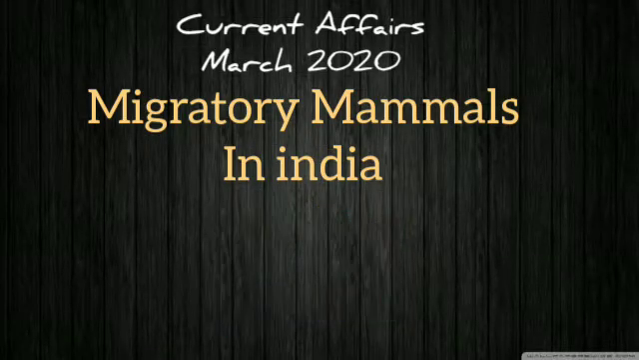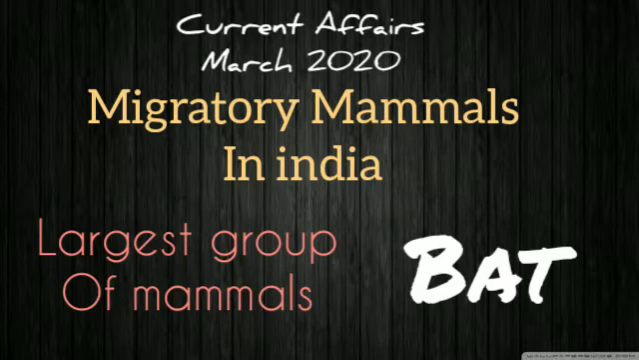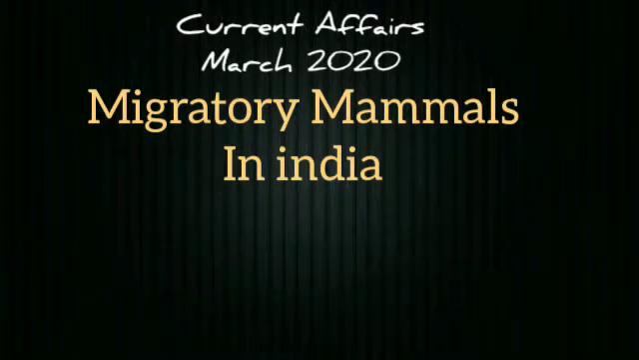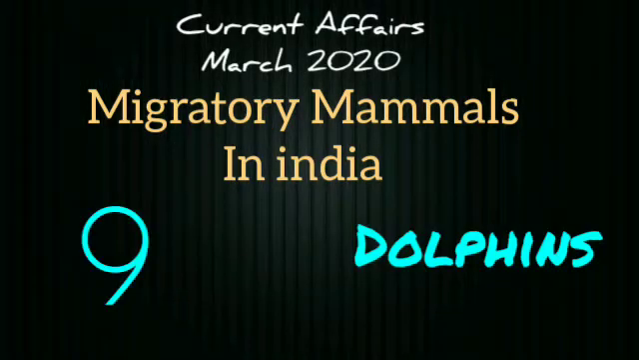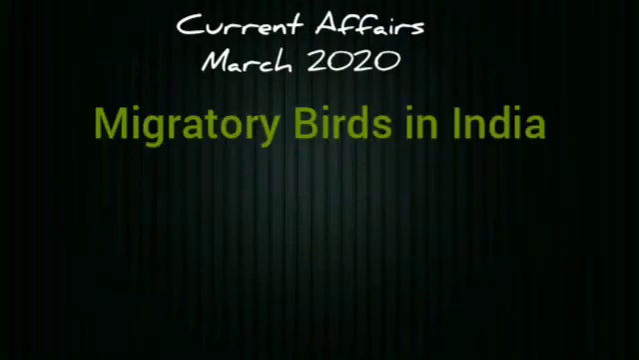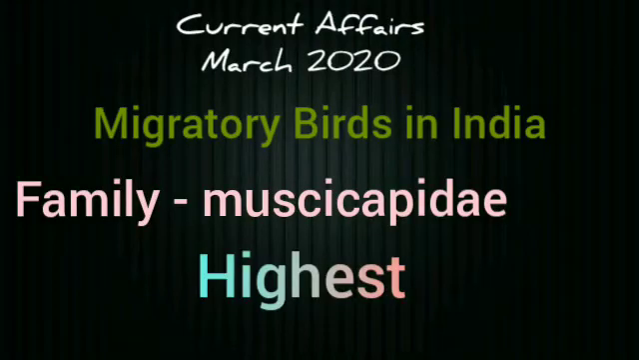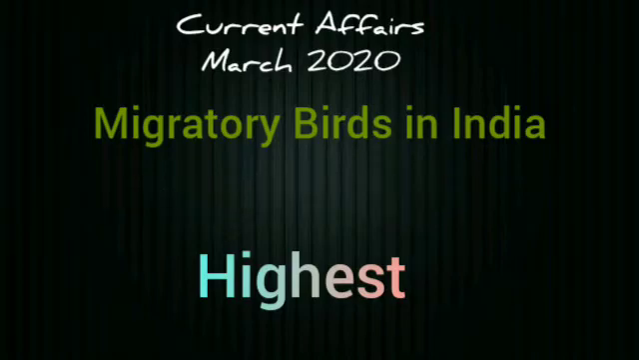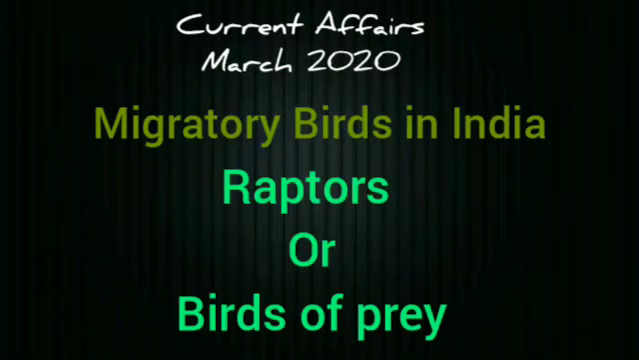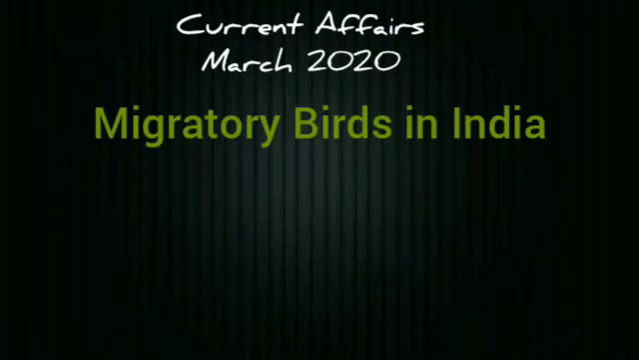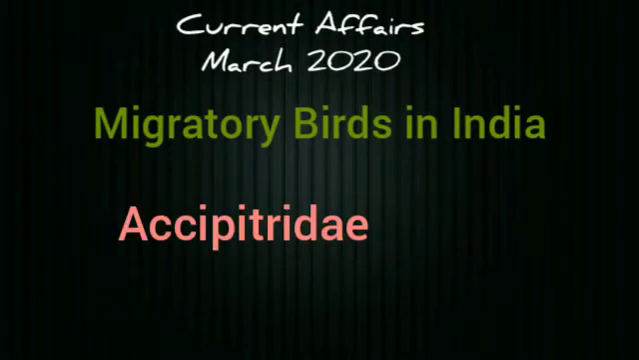And the most important thing is the largest group of mammals is bats, and they belong to the family Vespertilionidae. And the second largest group of mammals is dolphins, with 9 migratory species of dolphins. And now migratory birds. The bird family Muscicapidae has the highest number of migratory species. And the next highest group of migratory birds is raptors or birds of prey such as eagles, owls, vultures and kites, which are from the family Accipitridae.